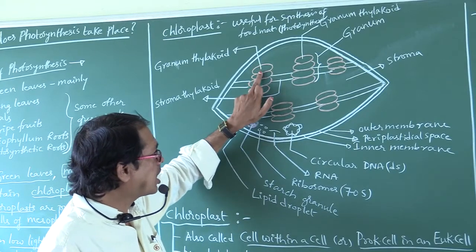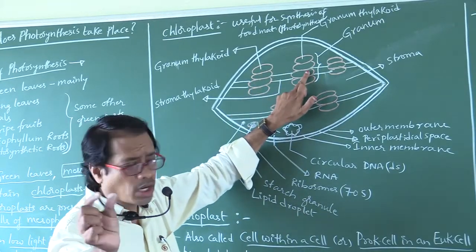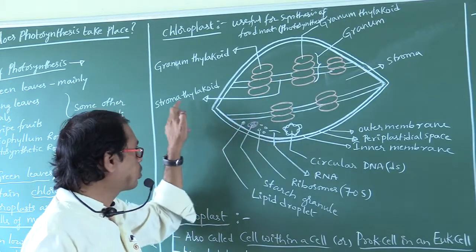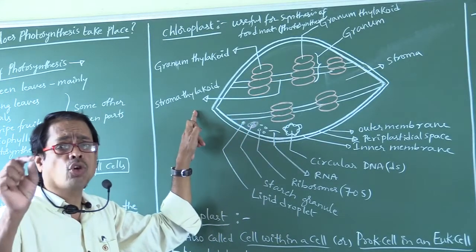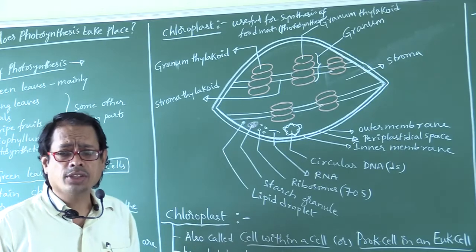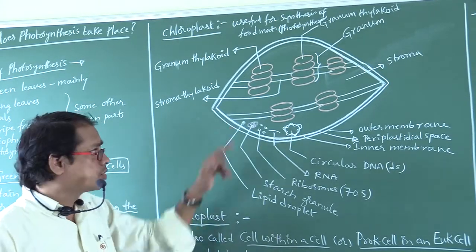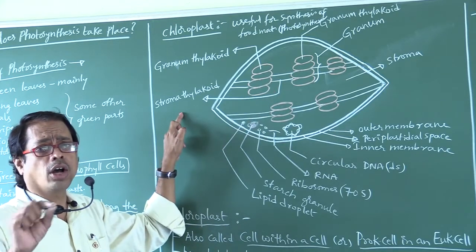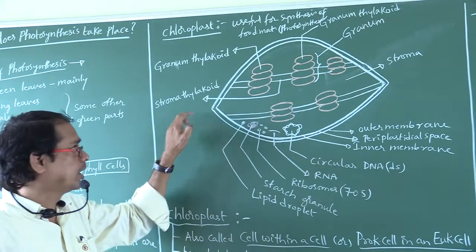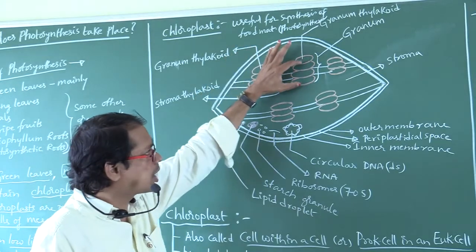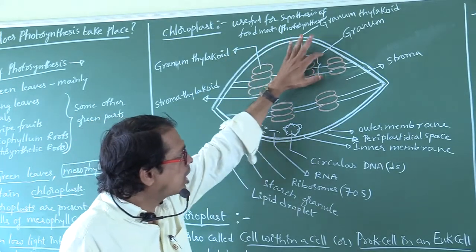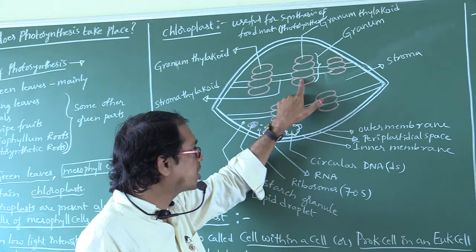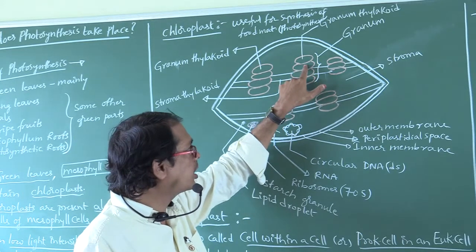The two grana are connected by stroma thylakoid, also called stroma lamellae. Thylakoid is also called lamellae. So this is called a granum, this group is called a granum. And these are the thylakoids.